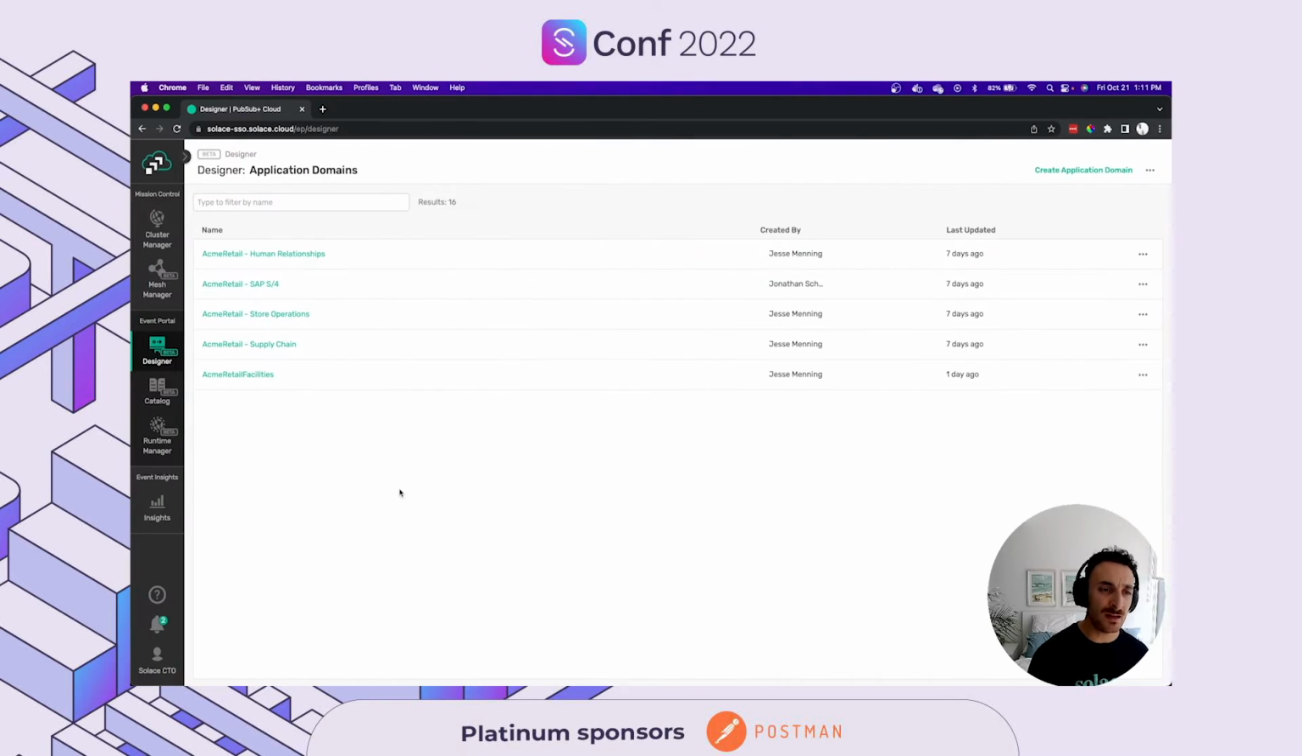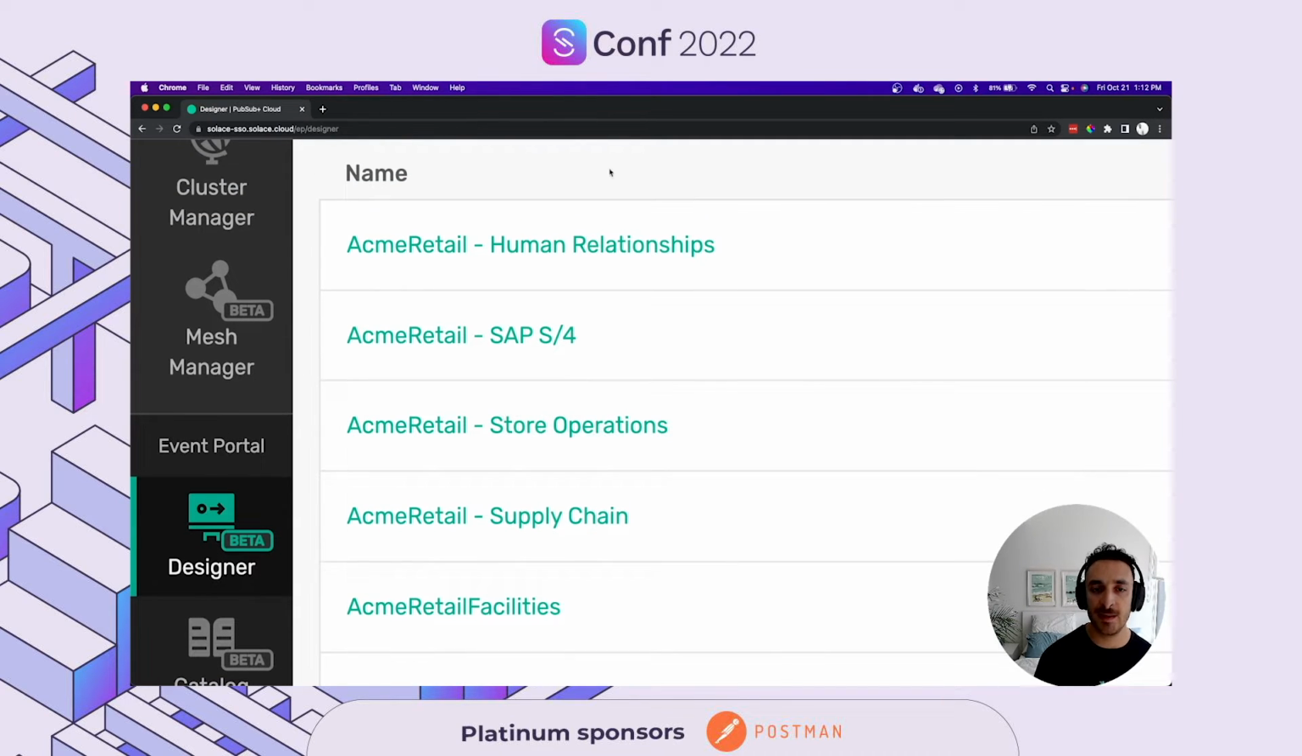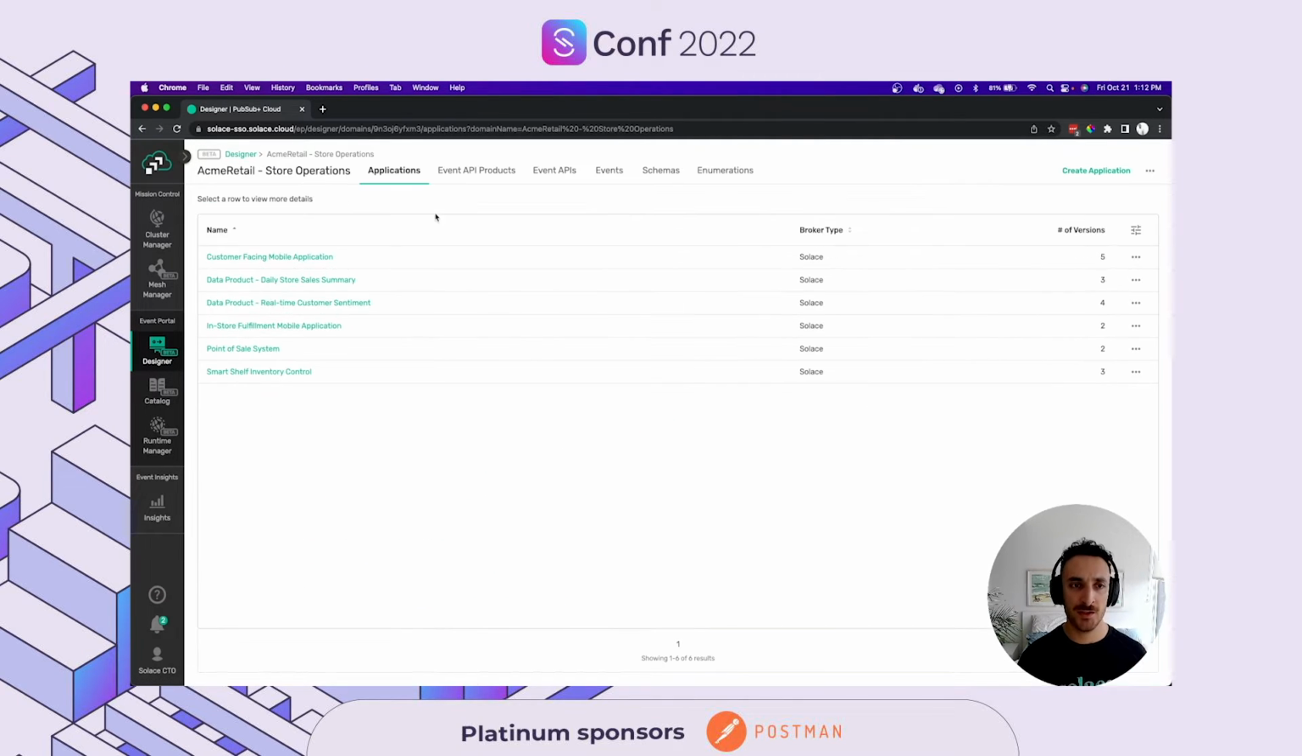As you can see here, this is the Solace PubSub Event Portal, and I have pre-populated the event portal with different application domains for our fictional company, the Acme Retail Store. We're going to mainly be focusing on the store operations application domain, but keep in mind that there are different application domains involved. You have your HR application domain, supply chains, the facility itself. But right now, as a lead architect and a developer, we're only focusing on the store operations piece in the Acme Retail. So let's go ahead and delve more into it.